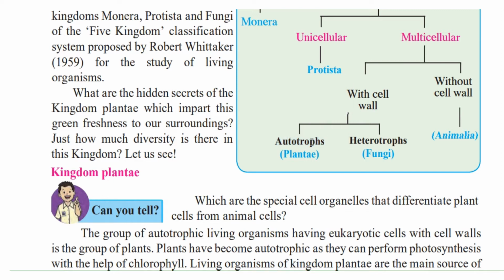Now, what are autotrophs? All the organisms that can produce their own food. So, we have the plant kingdom under this, and we have the heterotrophs, that is the fungi, the fungus that has been put under this group. Now, we also have organisms without a cell wall. So, we have the Animalia under this heading.